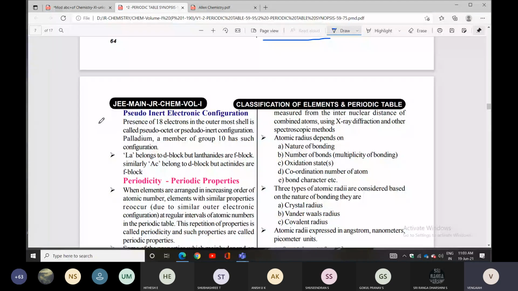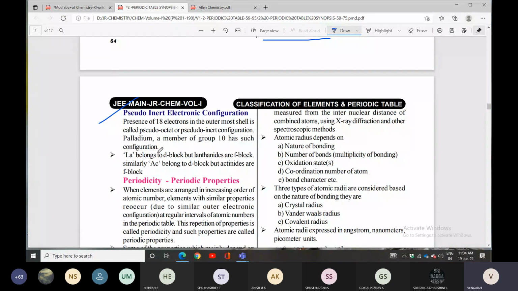Presence of 18 electrons in the outermost shell is called pseudo inert gas configuration, or the pseudo octet. Palladium, a member of group 8, 9, 10, has such a configuration.